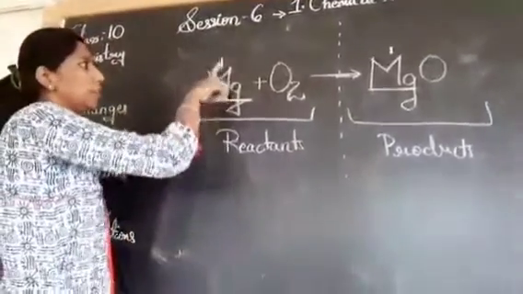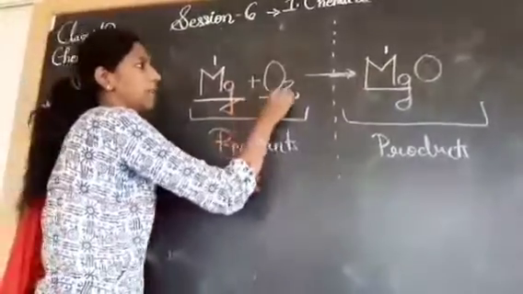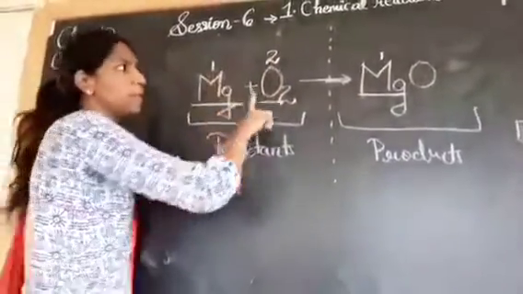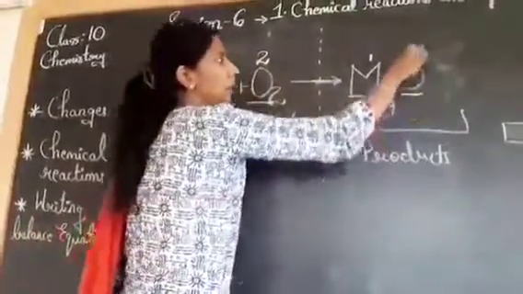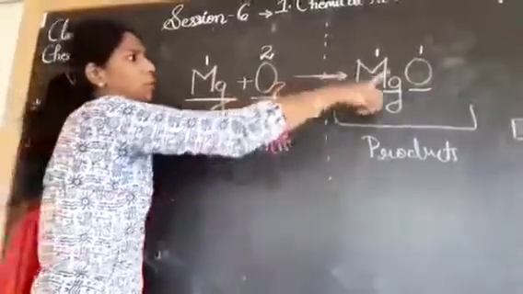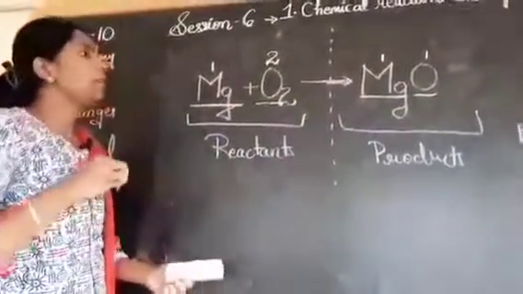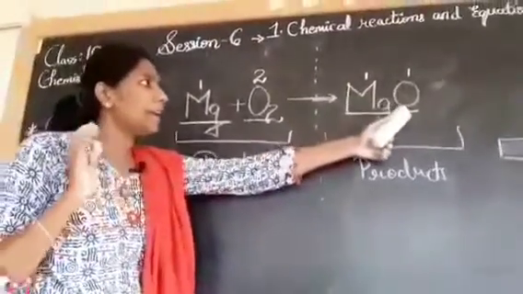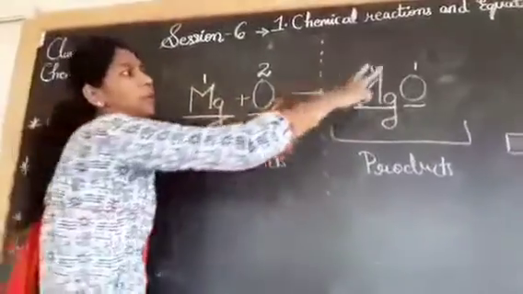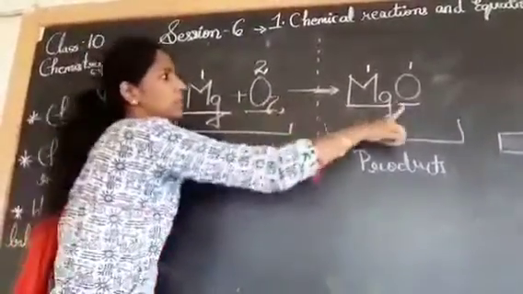So the Mg atom is 1. Look at the next reactant, oxygen. We have 2 atoms, and on that side we have 1. Is it balanced? No. This side we have 2, that side we have 1. So what do we have to do next? At any case, we need to convert this oxygen into 2, because we have to balance them, 2 oxygen and 2 oxygen.